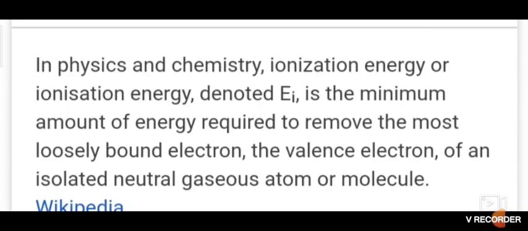So first ionization energy: hydrogen has only one electron, so there is only one ionization enthalpy for hydrogen. Helium has 2 electrons, lithium has 3 electrons, magnesium has 12 electrons.